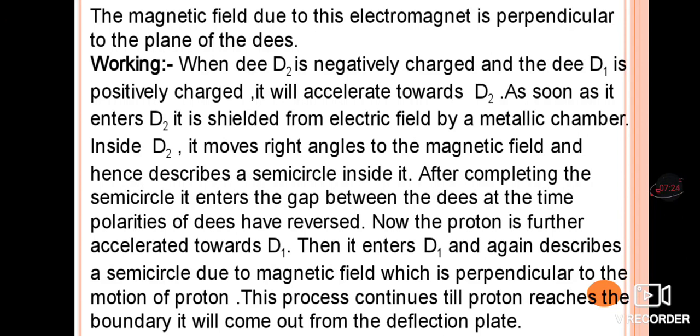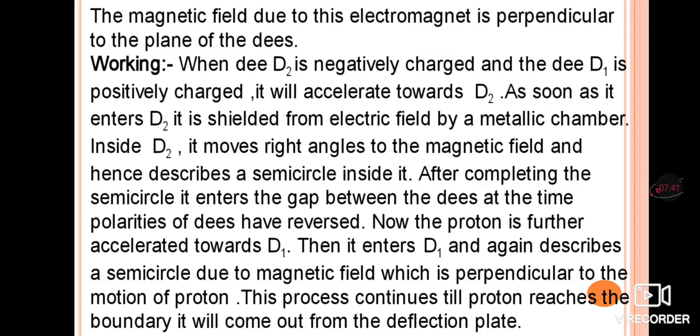Once it comes to the gap, the polarities of the Ds are automatically reversed. Earlier D2 was negatively charged and D1 was positively charged.